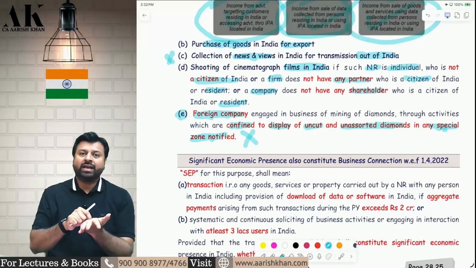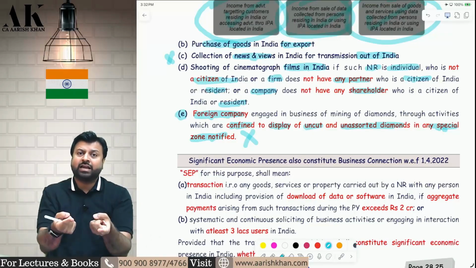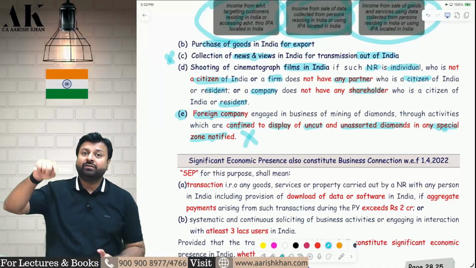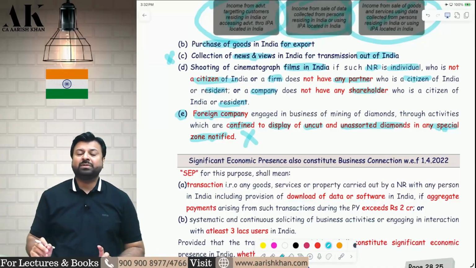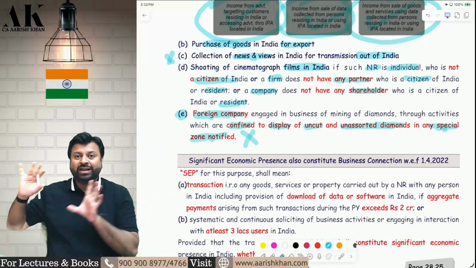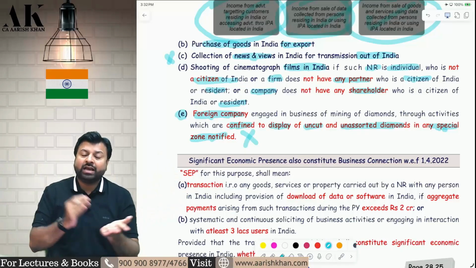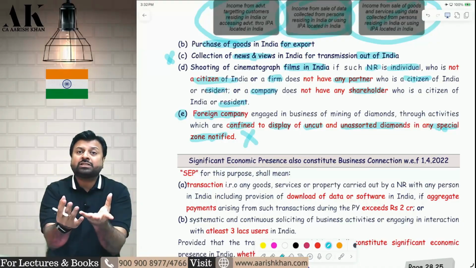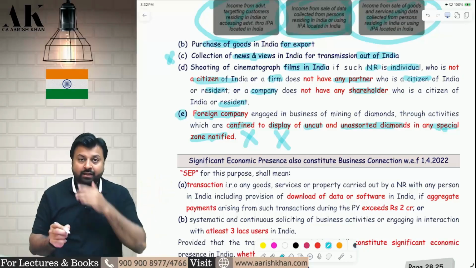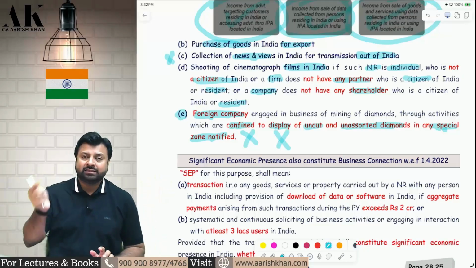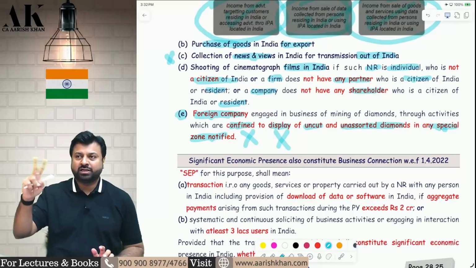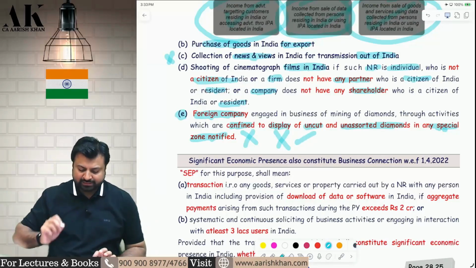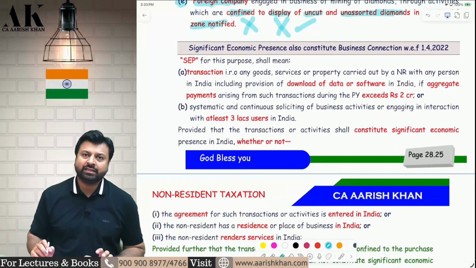But yes, if they come to India and sell the uncut and unpolished diamonds in Bharat Diamond Bourse, then that will be subject to tax. And in that case, if you remember, they have also been given a safe harbor rule that only 4% of the income will be subject to tax. Do you remember? So there are 2 aspects over here. One aspect, if a foreign company comes to India in the special notified zone in Bharat Diamond Bourse in Mumbai and Surat and they only display, that income is not deemed to accrue or arise in India. But if they come to India and sell their raw, uncut and unpolished diamonds, then they have 2 options. Either follow tax as per the normal regime or they can also follow the safe harbor rule of 4% income. This is the kind of interlinking that we are trying to do over here.